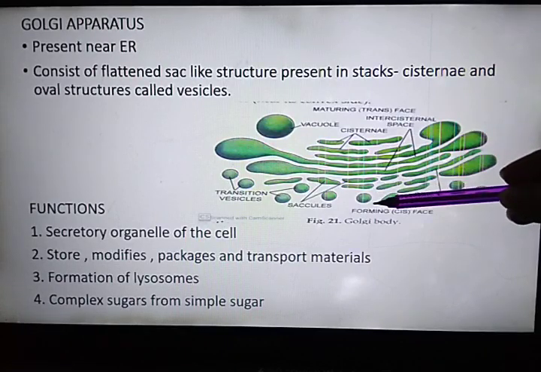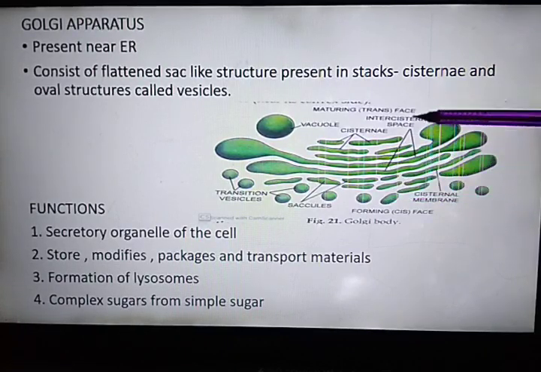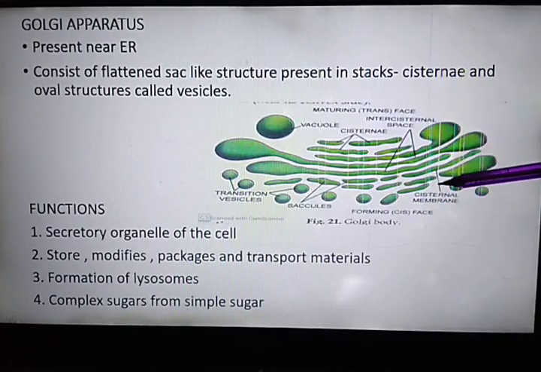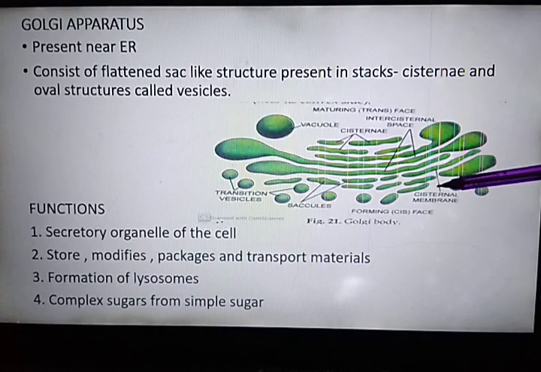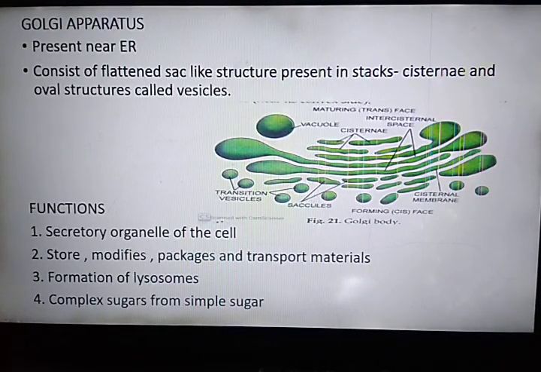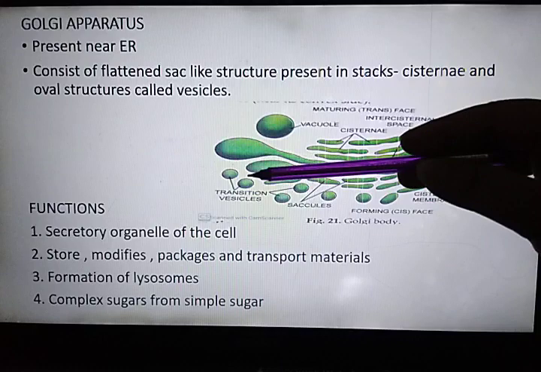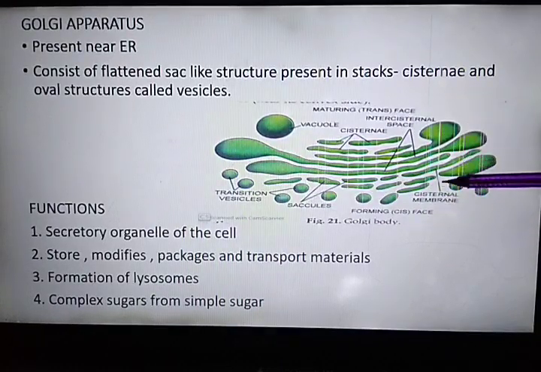Golgi complex are surrounded by vesicles. These are the vesicles which are discharged from the cisternae. You can see here that the vesicles, they are discharged from the cisternal membrane.